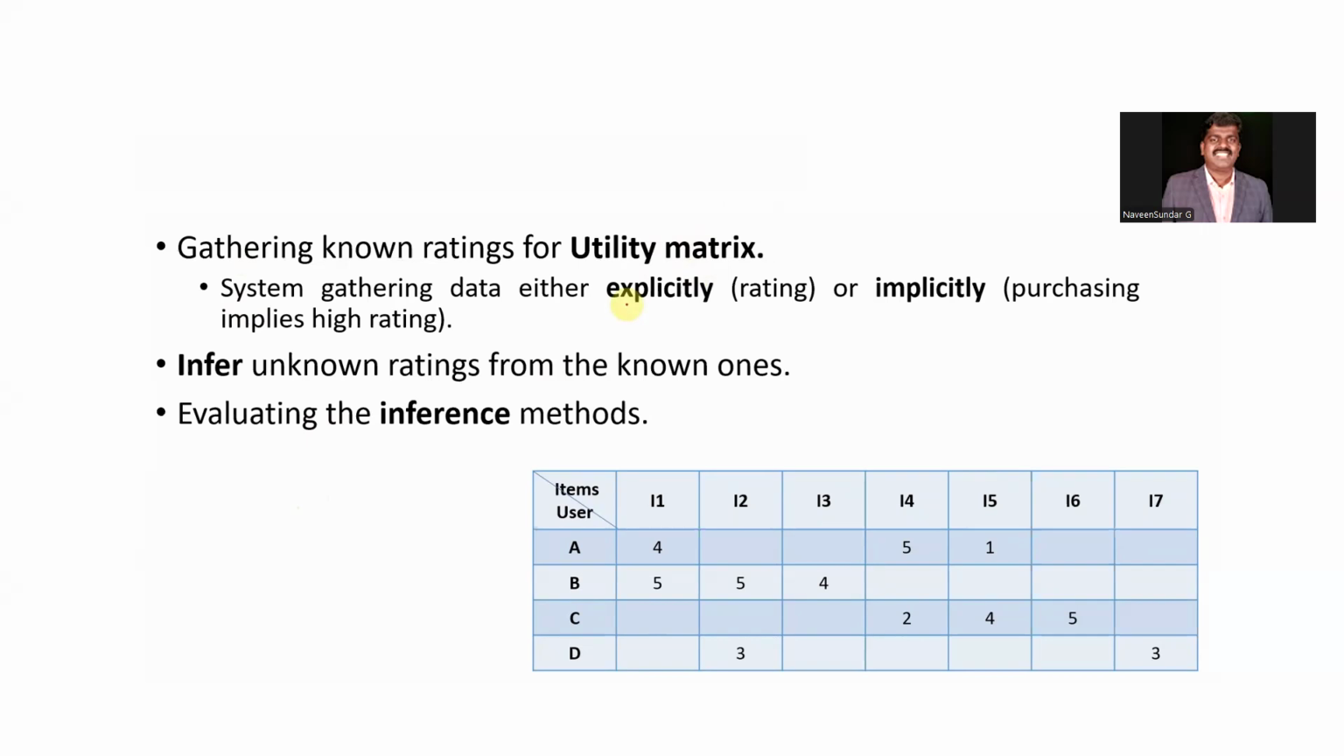So it's like unknown ratings from the known ones. These are some of the unfilled ones. So inference will be done, in which it is filling based upon the known ones. From that, ratings also will be filled. So this will be evaluated using the inference method. That is the main goal of the recommender system, as we saw, right?